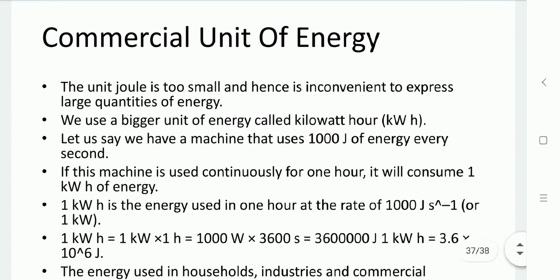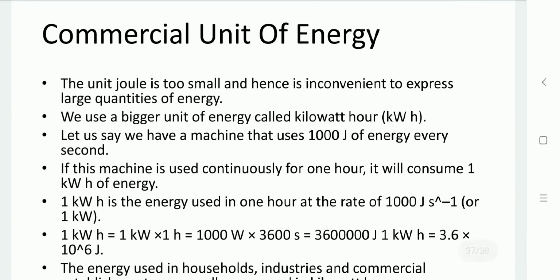Next is the commercial unit of energy. Generally we take joule as the unit for smaller measurements, but for larger measurements this quantity is not enough and we need to take a larger unit, and that is the kilowatt hour.